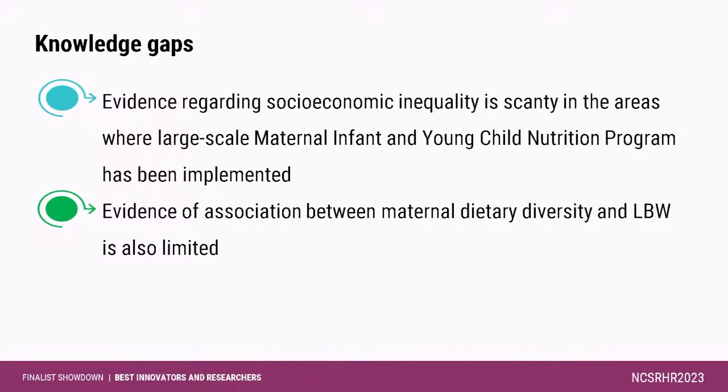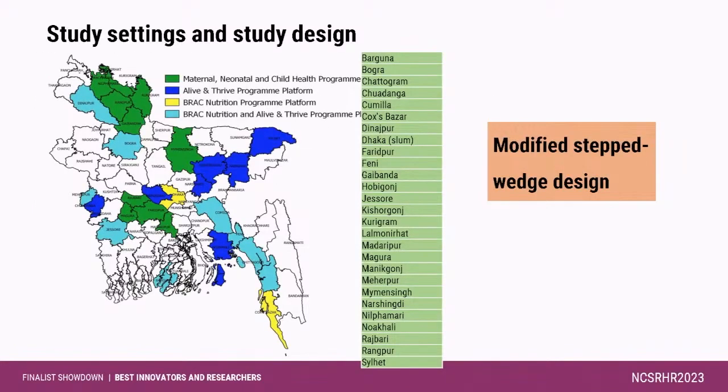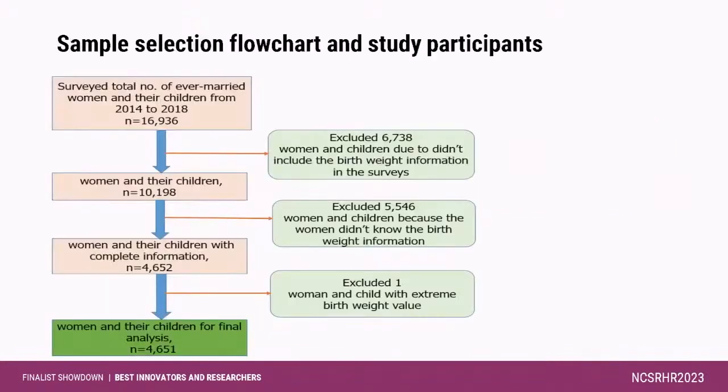These colored areas were our study areas. We selected 26 districts in rural Bangladesh where different maternal, infant, and young child nutrition programs have been rolled out. The study design was modified stepwise. This picture shows the sample selection flowchart.